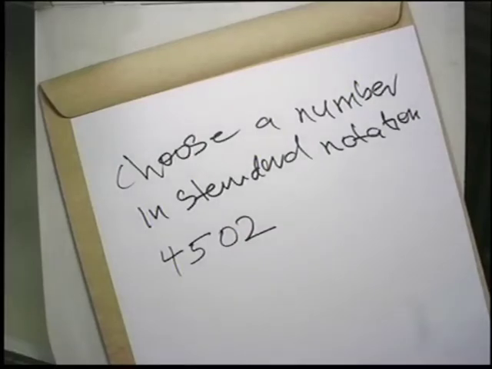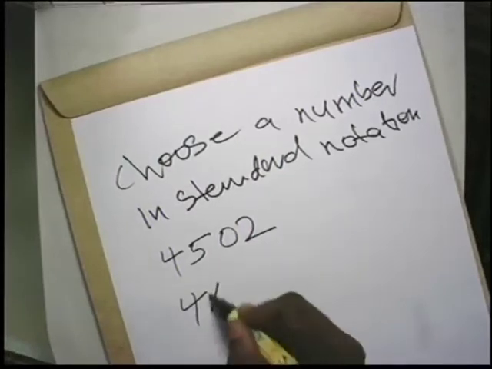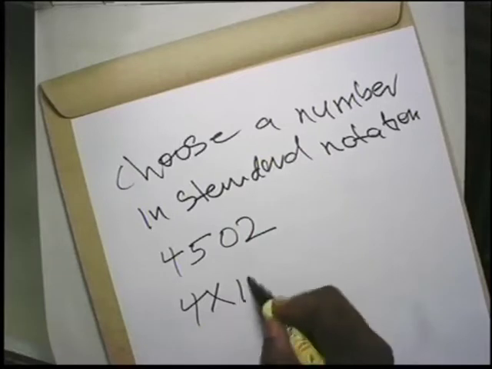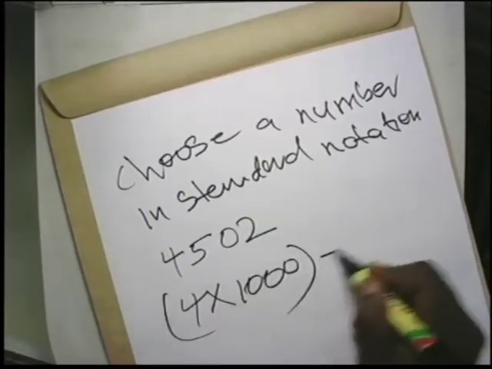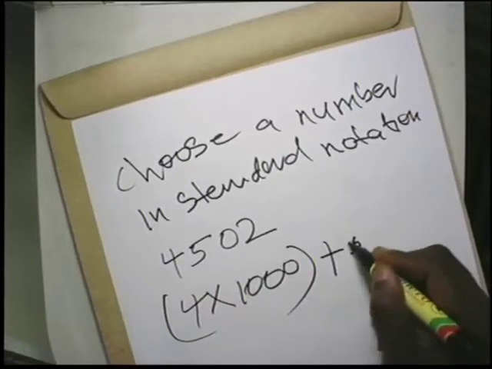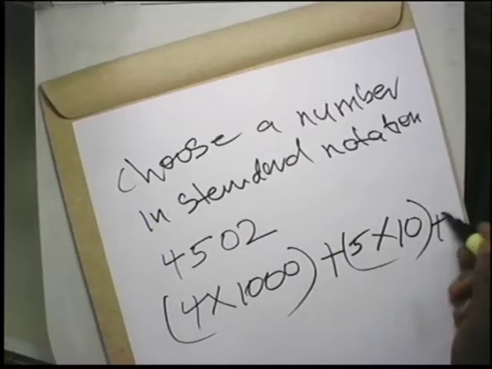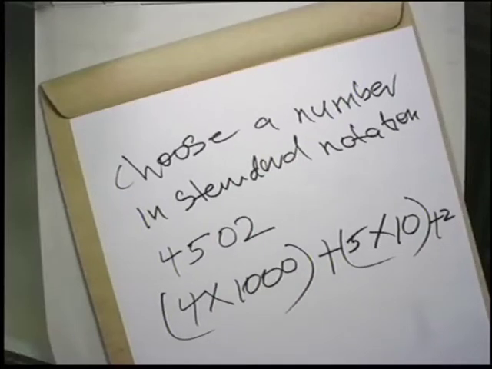4502. Now, in the expanded one, let me quickly tell you this. Look at this one: 4 multiplied by 100, plus 5 multiplied by 10, then plus 2. This is the standard notation, this is the expanded.